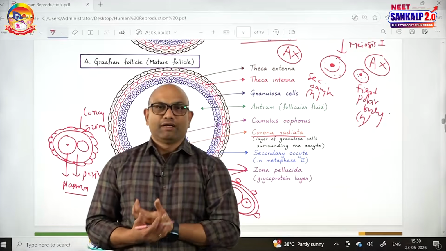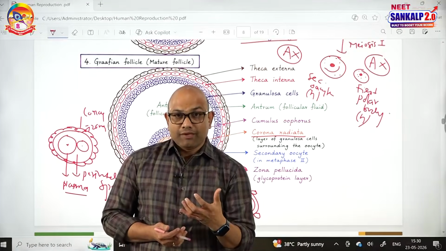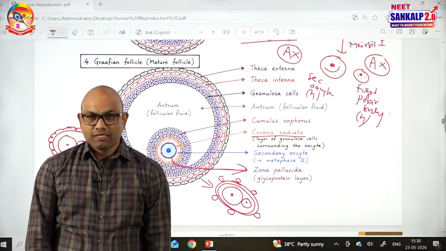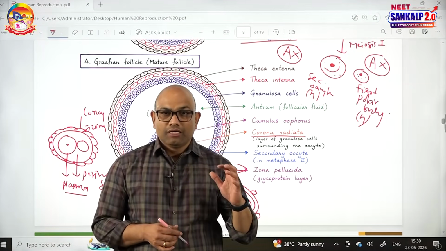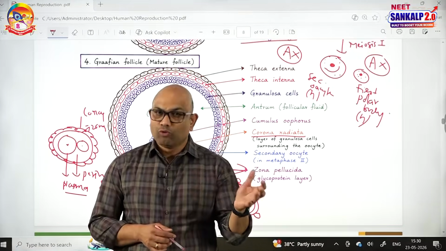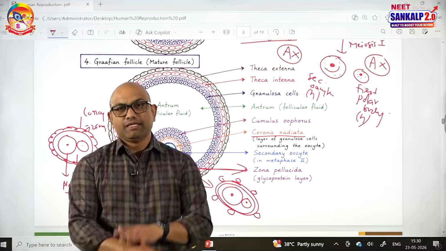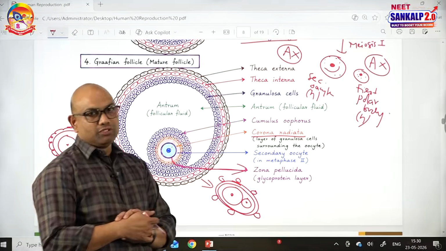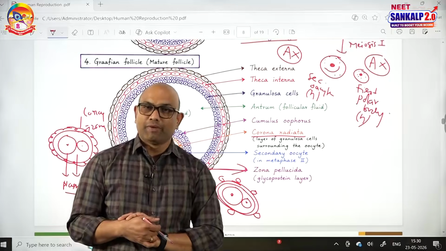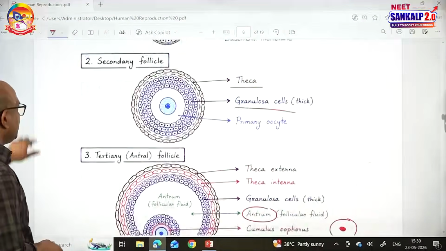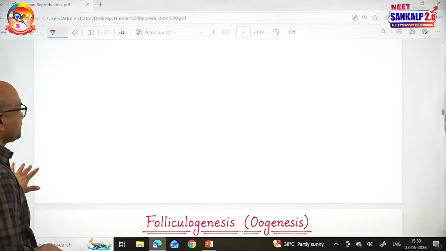Here the point I want to convey: after the secondary oocyte, I said the ootid is formed, and the ootid itself is called the ovum. That means there is no differentiation like spermatid to sperm conversion. There are many events that can occur there, but in ootid to ovum conversion there are not many events, there is no differentiation. So differentiation is absent in oogenesis, whereas differentiation is there in spermatogenesis. Now let us see the differences between spermatogenesis and oogenesis.